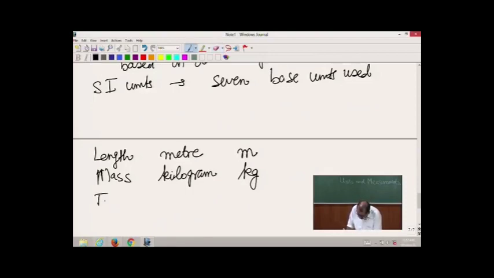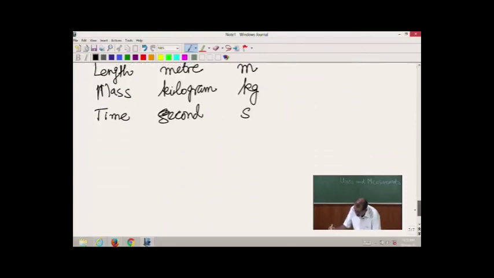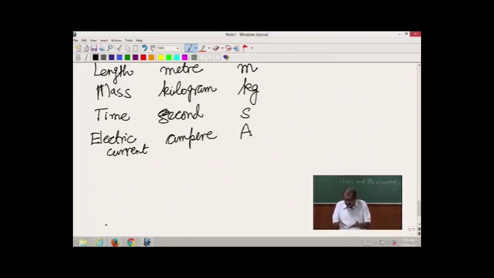For time, the basic unit used is second, and we use the symbol S for this. Then we have the fourth quantity for which we provide the basic set of units, electric current, and the standard unit for this in the SI system is ampere, and we use the symbol A for this. Here, in the SI system we use ampere as a basic unit.